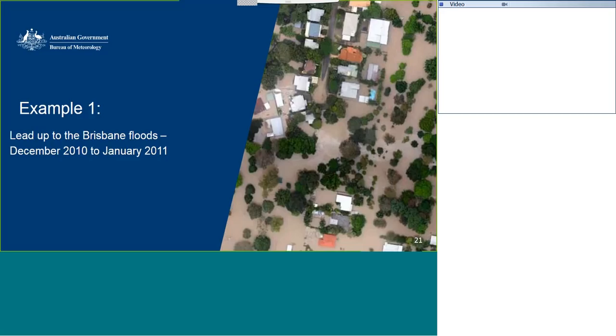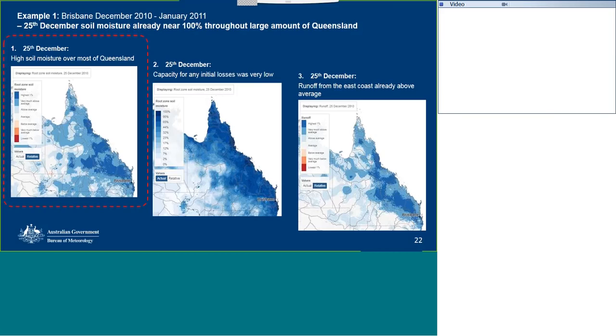Also, the Australian Landscape Water Balance can be used to identify large amounts of runoff occurring outside of the Bureau's usual flood warning network. So we can see what's going on in much more remote regions where main road, highways or railways may be affected. So without further ado, let's go through this Brisbane floods example.